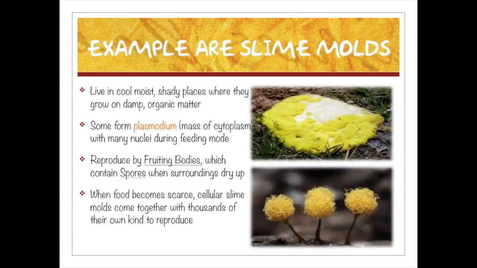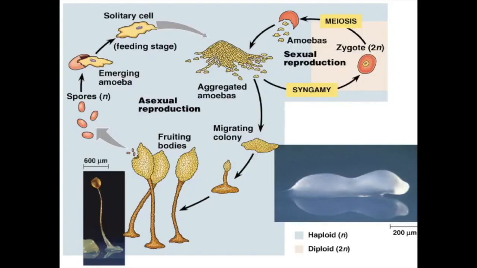Now, Plasmodium, which is a mass of cytoplasm, is a specific example of a slime mold, and they have, like what other fungi have in kingdom fungi, a fruiting body or sporangium, which holds the spores. Now, this process of asexual reproduction is basically releasing the spores, and then it has this emerging amoeba-like structure.